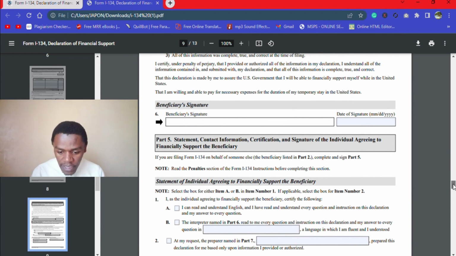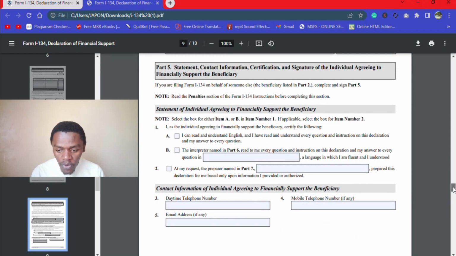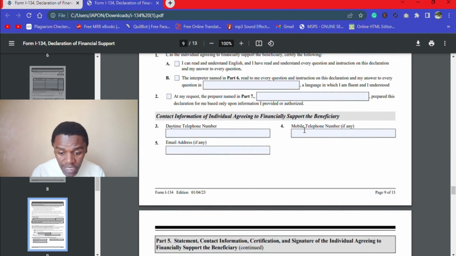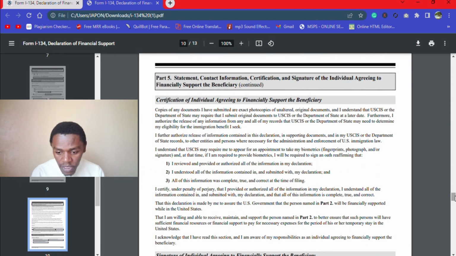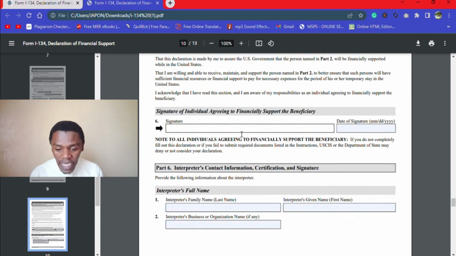And this other part is for the sponsor, the individual agreeing to financially support. And also, does the sponsor understand English? Obviously it would be yes, but if you don't understand as the sponsor and you need an interpreter, you have to check this. And then you give your contacts and the email address there. And then we come to this part where you read this information as the sponsor. You sign using a pen here.